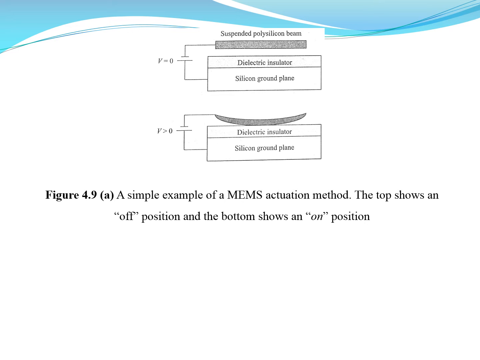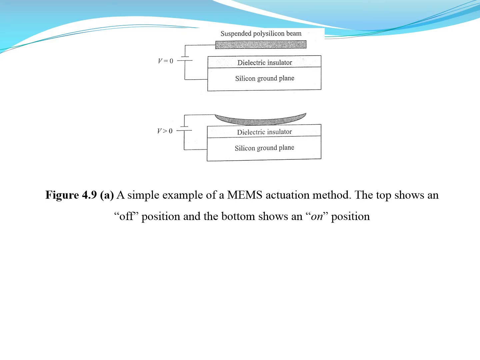Here we see at the top a suspended polysilicon beam, at the bottom a silicon ground plane, and in between a dielectric insulator. In this case the applied voltage is zero, so the polysilicon beam is not attracted towards the silicon ground plane.